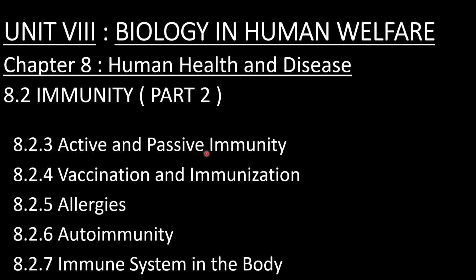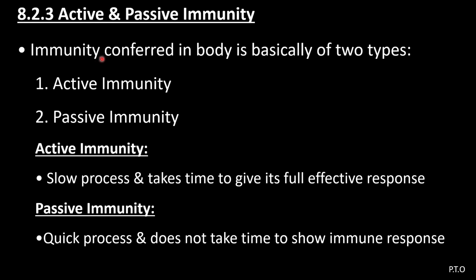8.2.3, active and passive immunity. Immunity conferred in the body is basically of two types: active immunity and passive immunity. Active immunity is a slow process and takes time to give its full effective response, whereas passive immunity is a quick process and does not take time to show an immune response.